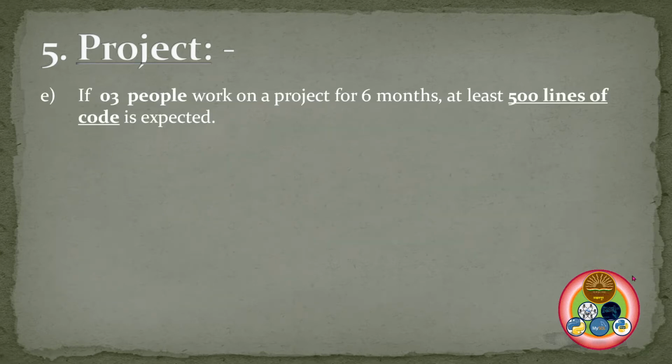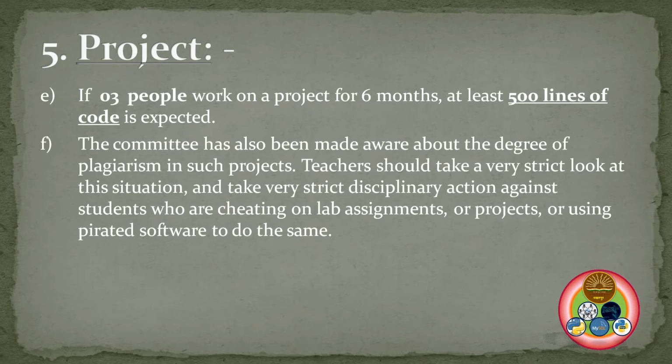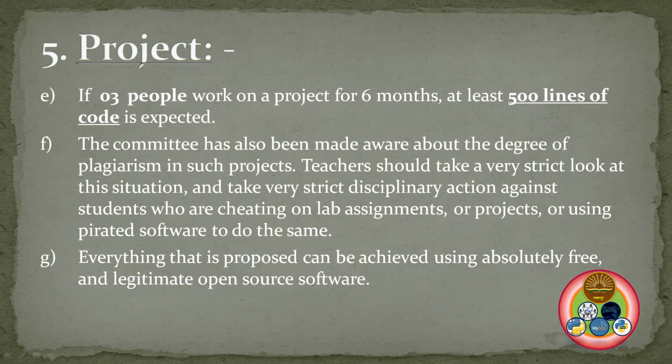A few points: if three people are working on a project for 6 months, at least 500 lines of code is expected. So you should have at least 500 lines of code. After that, you should not copy it. If you are caught, then it's a problem. Apart from that, you should not use any pirated software. You should use available open source software.